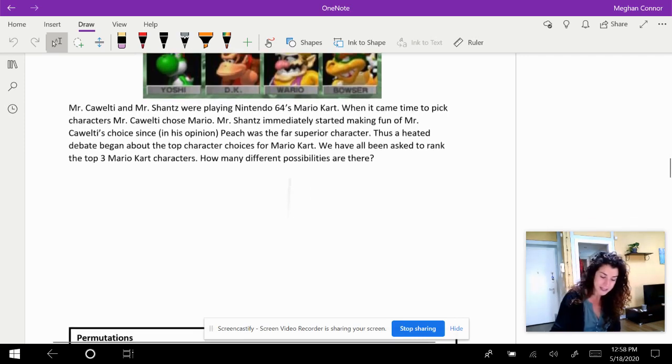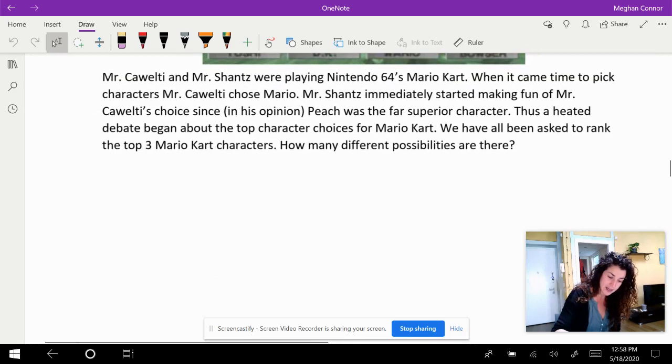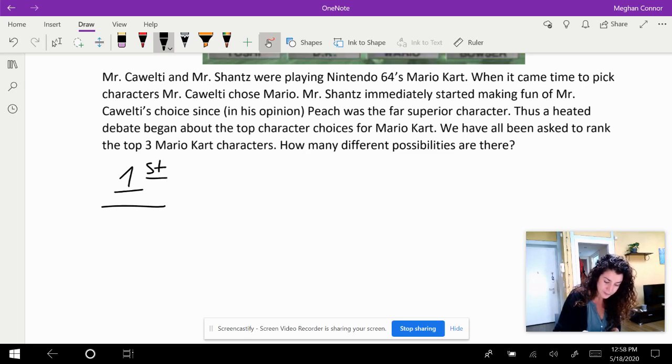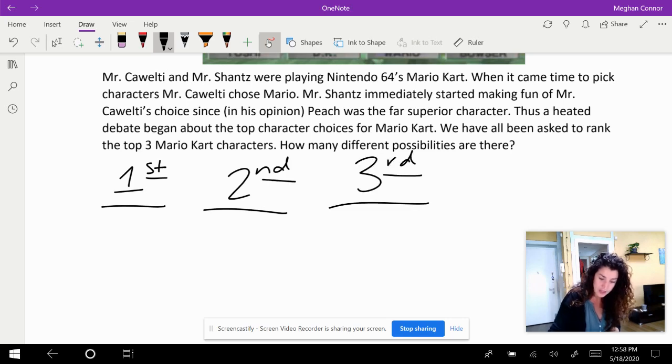So we have a specific position that we need to be putting these characters in. We have first, we have second, and we have third. And we want to know how many different possibilities are there for the picking of those characters.